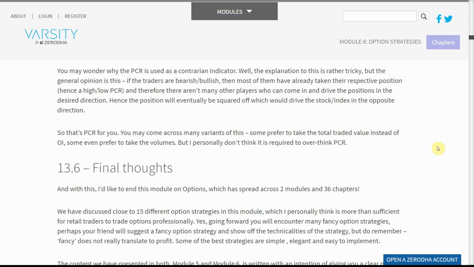You may come across many variants of this. Some prefer to take the total traded value instead of OI. Some even prefer to take the volumes. But I personally don't think it is required to overthink PCR.